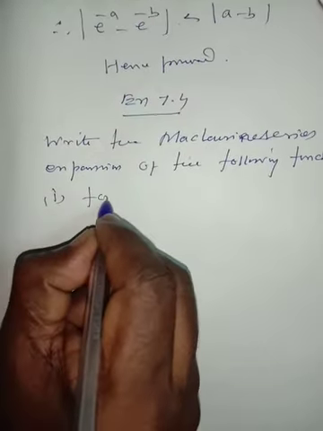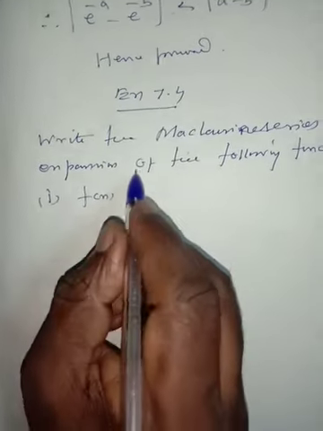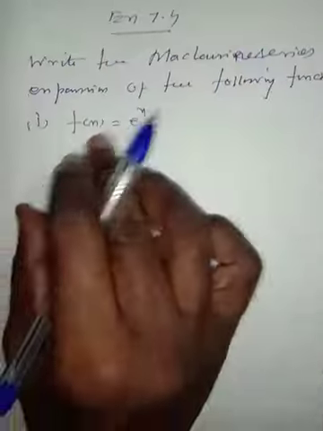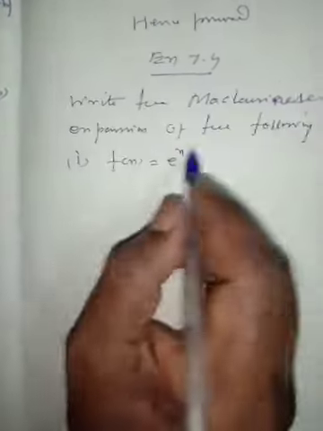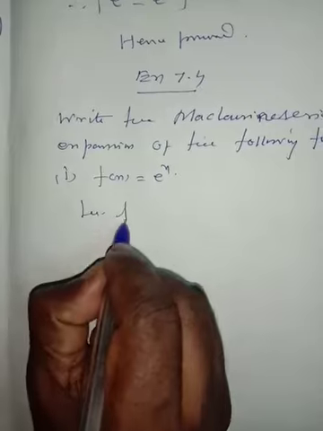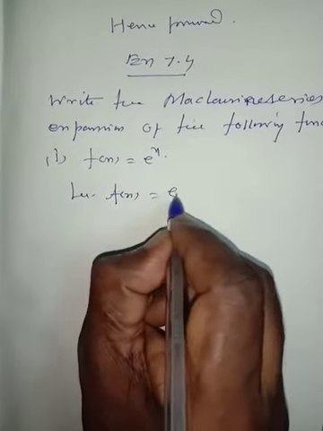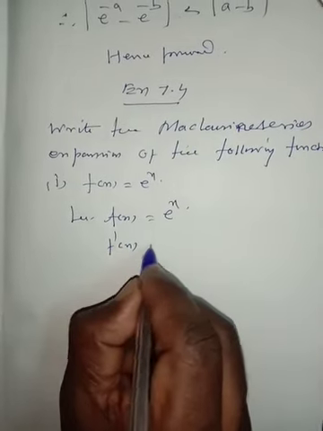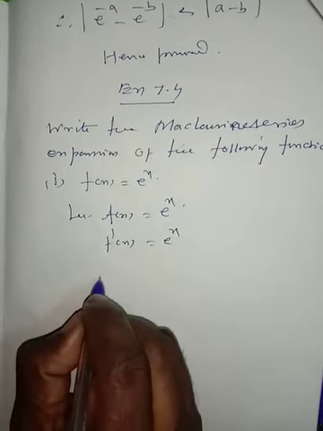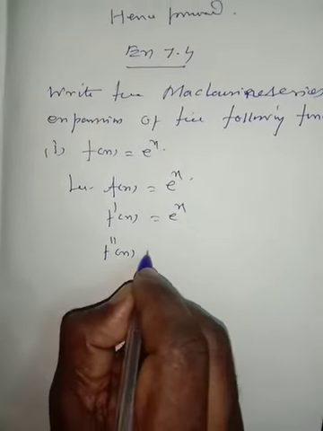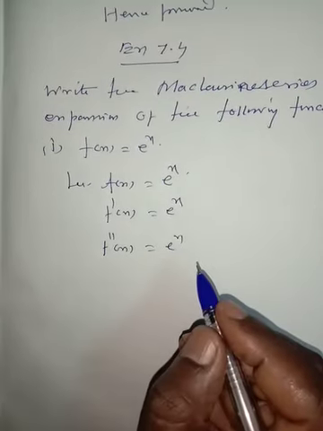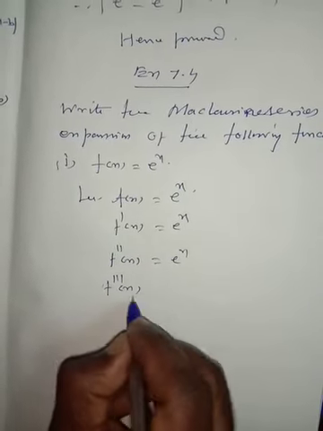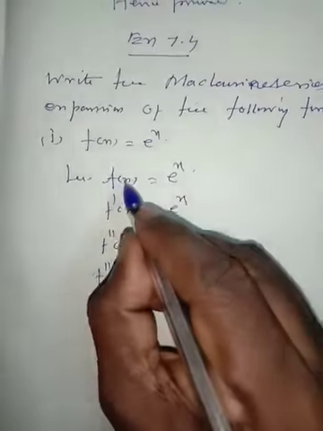f of x is equal to e to the power of x. E to the power of x is given. Therefore, let f of x equal to e to the power of x. F dash of x is equal to again e to the power of x. F double dash of x is equal to again e to the power of x, e to the power of x differentiation is e to the power of x. Then f triple dash of x is equal to e to the power of x.